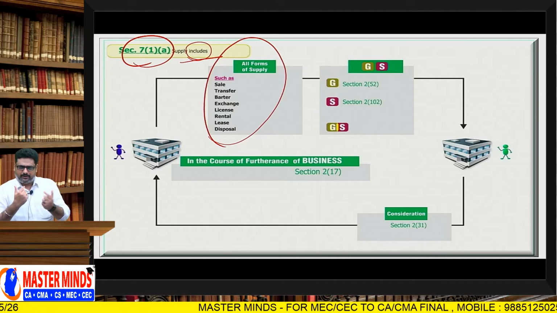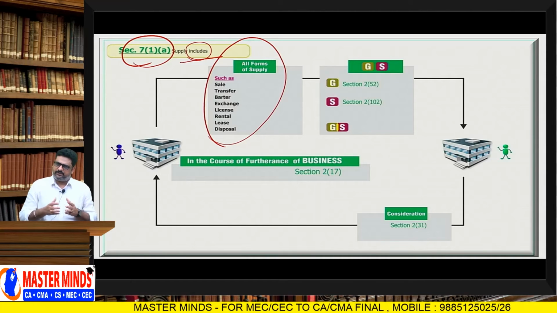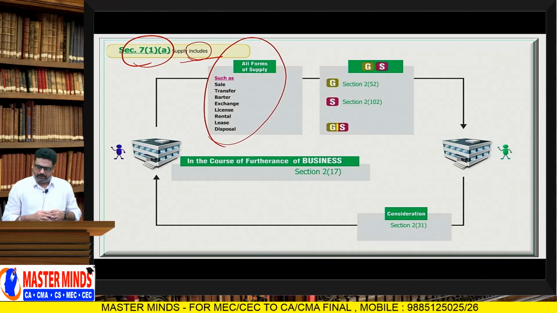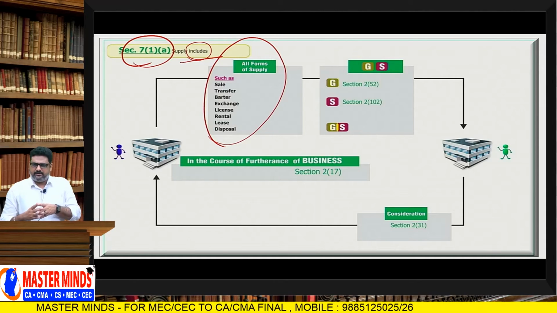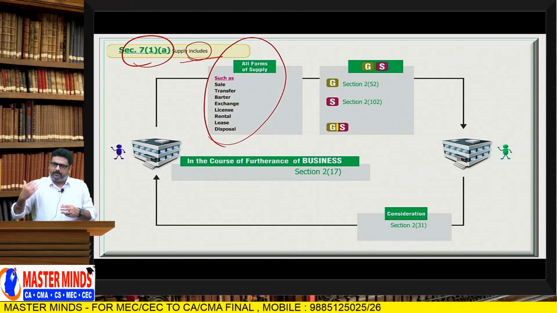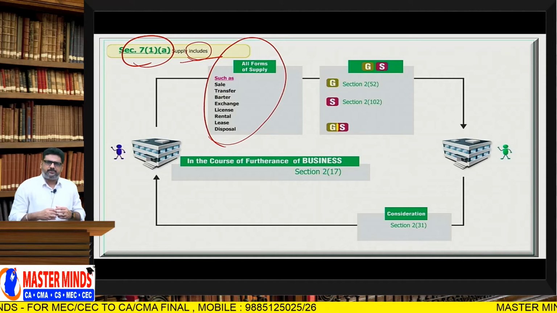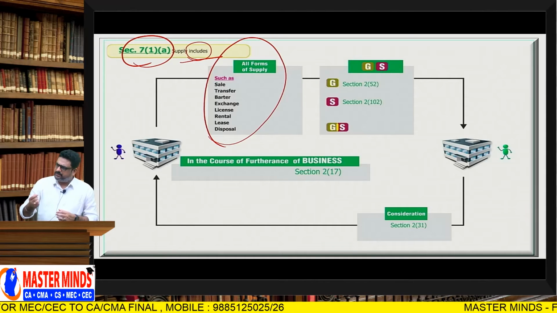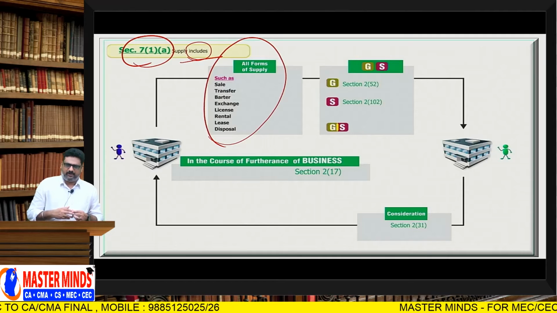Here two parties are exchanging non-monetary consideration. Definitely it is a clear case of barter. Whereas, I will give my mobile plus 40,000, please give me your mobile. In this case, at least some part of the consideration is in terms of money. Therefore, it is called exchange.